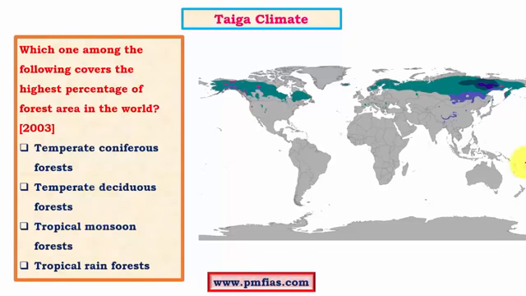Then we have tropical monsoon forests, which are mostly confined to the Southeast Asian regions, comparatively smaller than the taiga region. And then we have tropical rainforests, most of which are cleared for the plantation industry, and the area under tropical rainforest is also quite negligible compared to the temperate coniferous forests.